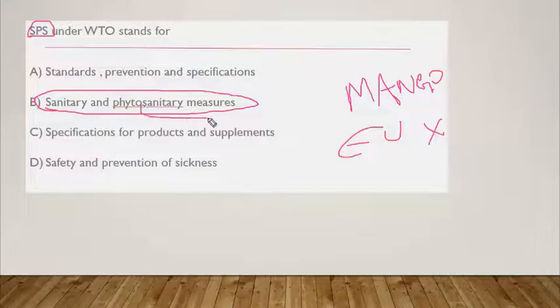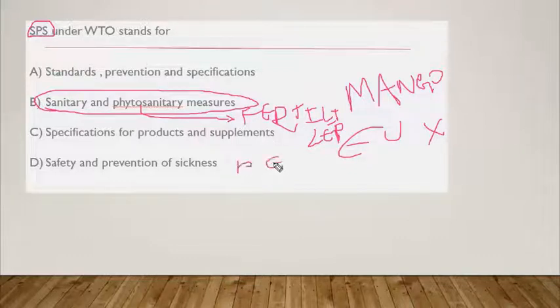Phytosanitary is nothing but usage of fertilizers, pesticides, herbicides, etc., what is the amount, and also the irradiation part, and also the substances used to decrease the time for ripening of the fruit. All these things come under phytosanitary measures. Please remember this, it may help you in other exams.